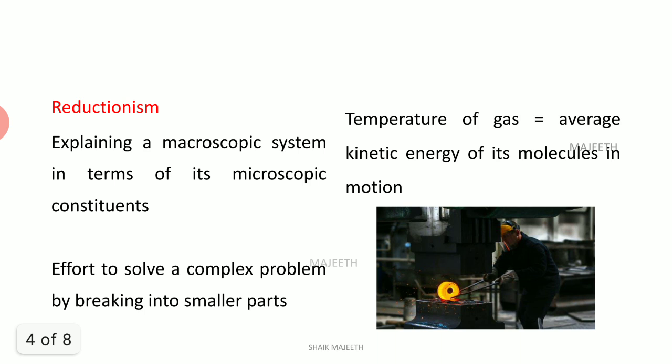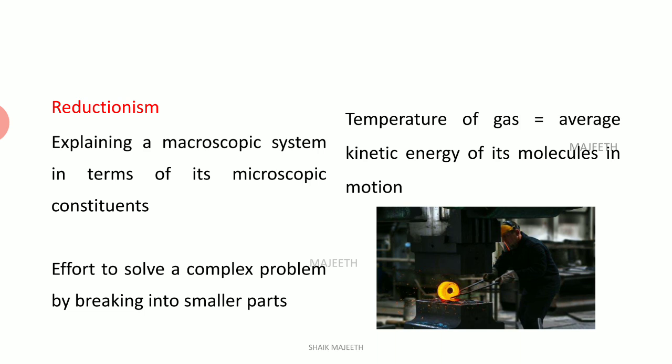Next is reductionism. In reductionism, reduction means reduce, simplify. Here we are going to explain a macroscopic system with microscopic constituents, right? So let us take one object. What are the constituents of that object? Atoms, right? If you take your home, what are the constituents of your home? A room, dining room, bedroom, puja room, like that, right? So it's a part, constituents. So I'm going to explain a big thing with its parts. It's like explaining how your home will be with your tiles.